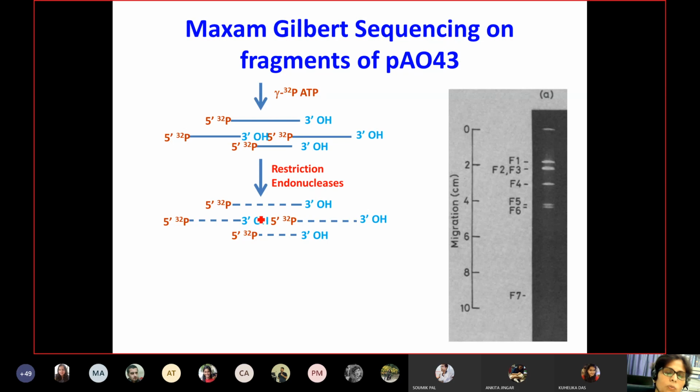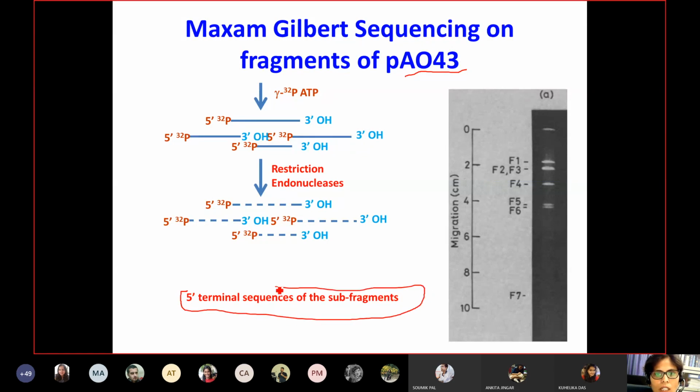And now these smaller fragments are led into sequencing. This sequencing is known as Maxam-Gilbert sequencing. We will see it in a further video. I have to play one video which shows exactly how this terminal sequencing technique is done.